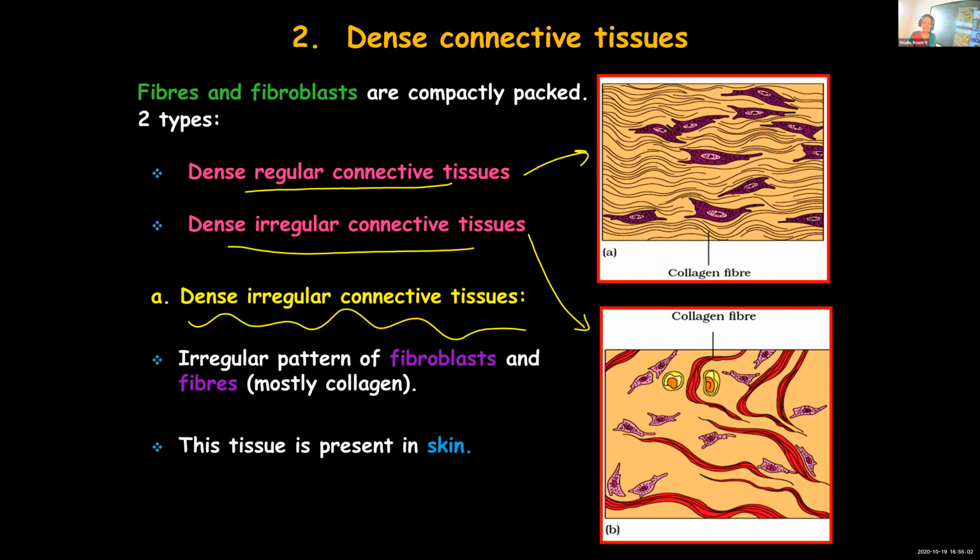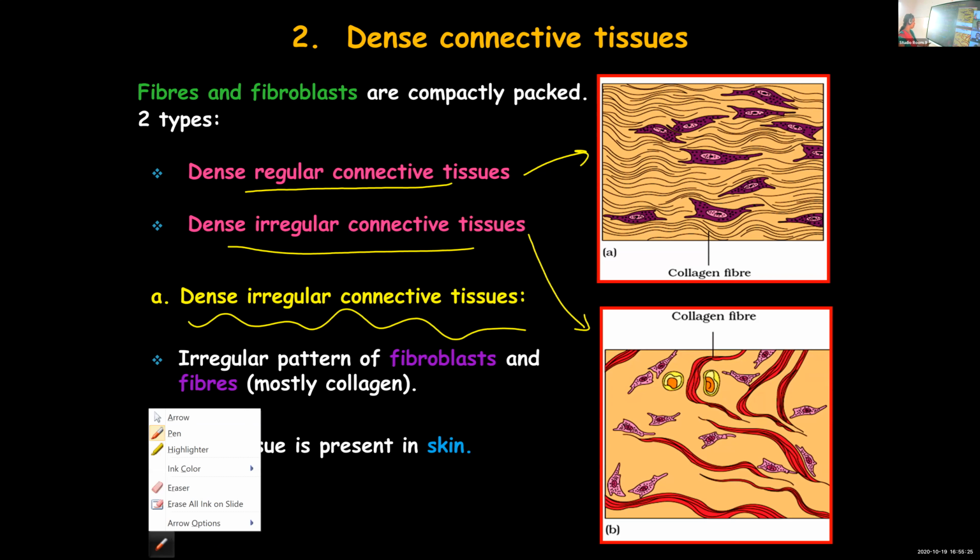In regular connective tissue, there is an orderly arrangement of fibers and fibroblasts, the cells and fibers are orderly arranged, whereas in dense irregular, you cannot find any orderly arrangement. They are just irregularly arranged. One example for that is skin. Here you can find an irregular pattern of fibroblasts and fibers.